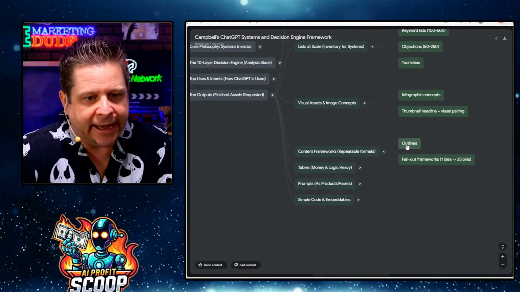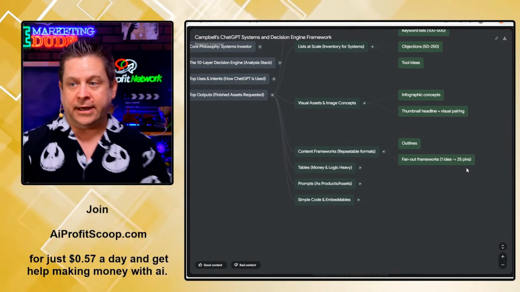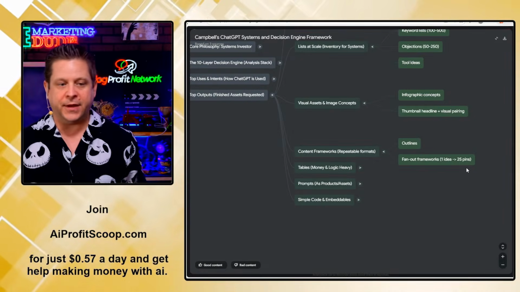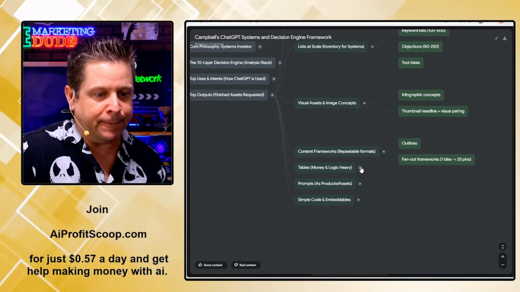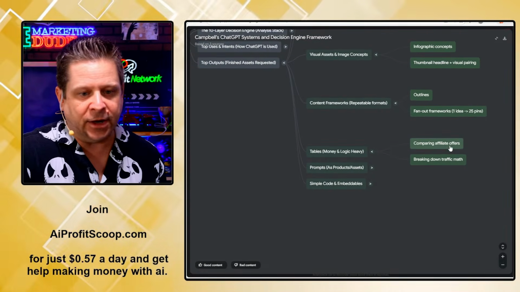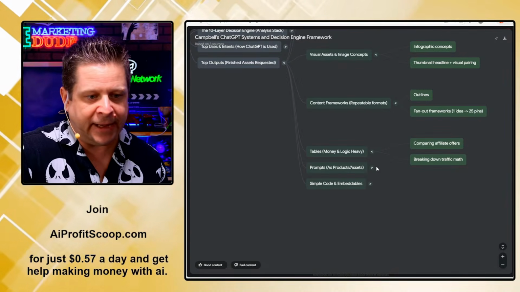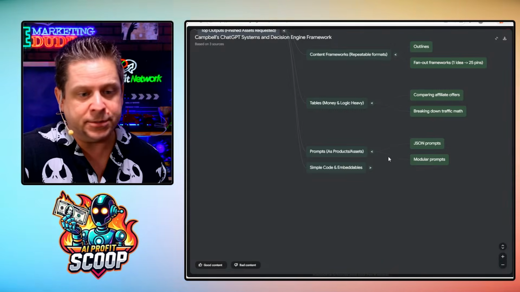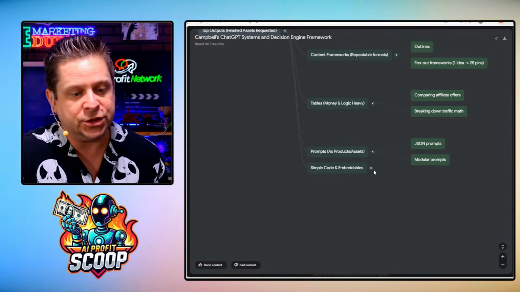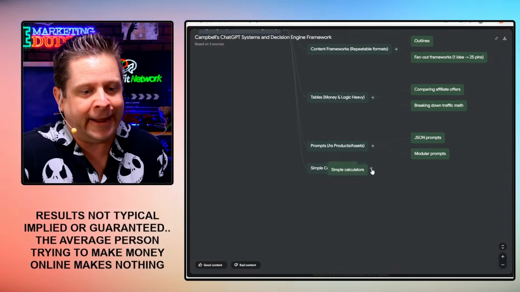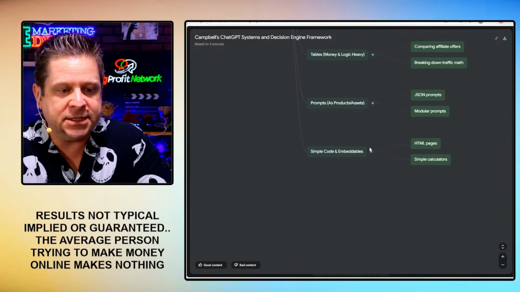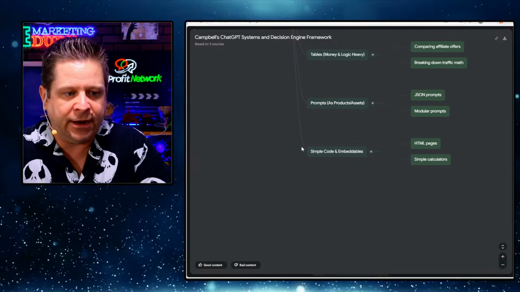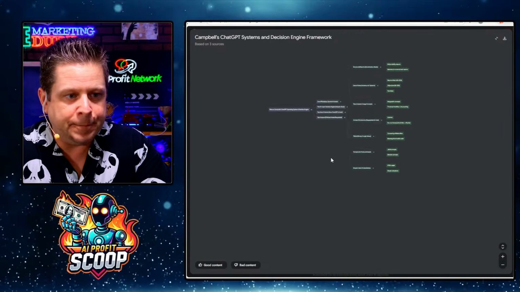Content frameworks, outlines, fan-out frameworks. How do you get one idea into multiple things? Tables and money logic heavy, comparing affiliate offers, breaking it down, traffic math. Prompts, JSON prompts, modular prompts. So I actually use AI to create prompts, which is great. I've built an entire business around that over at Personality Prompts. Simple code, embeds, HTML, calculators, and more.